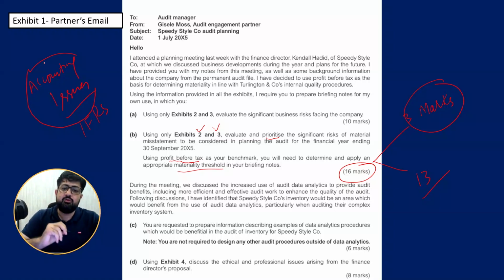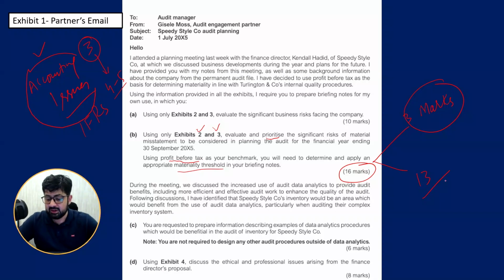So when we discuss accounting issues under IFRS, each accounting issue properly discussed is 3 marks, minimum 3 marks. It may increase if, for one accounting issue, as per scenario, there are 2 or 3 aspects which can be discussed. So it may increase to 4 to 5 marks per accounting issue.